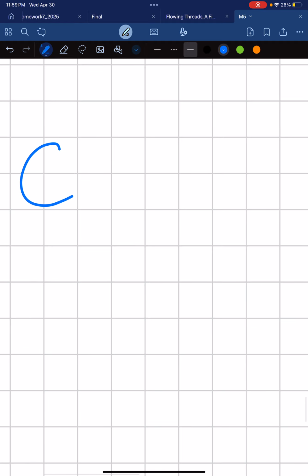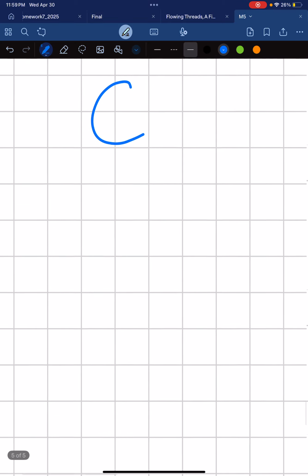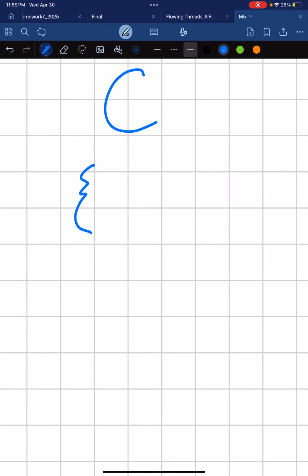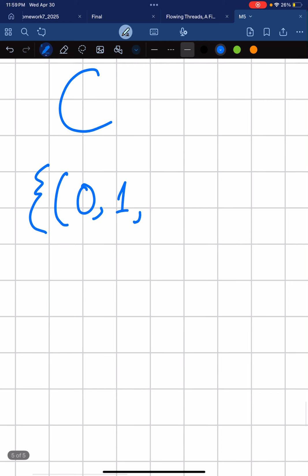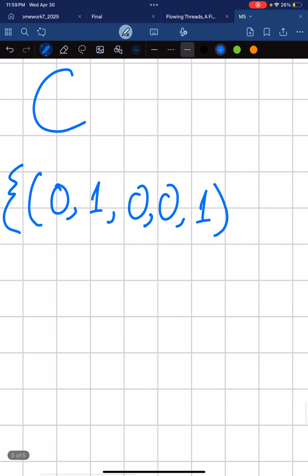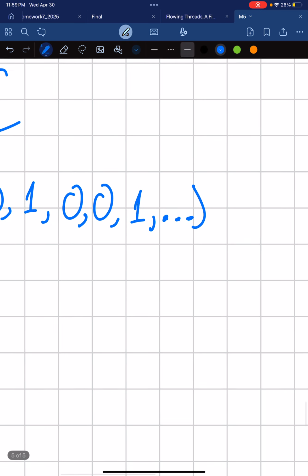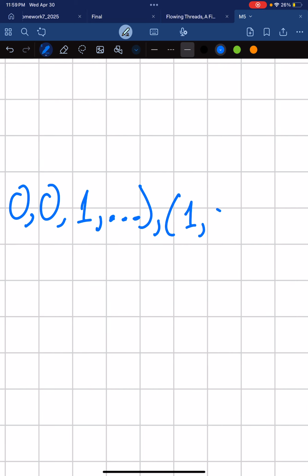So C is going to be a big set, and it contains a bunch of sequences, and these sequences are binary strings. So we have a bunch of binary strings, and they're infinite, so they go on for infinity, and we have an infinite amount of them.